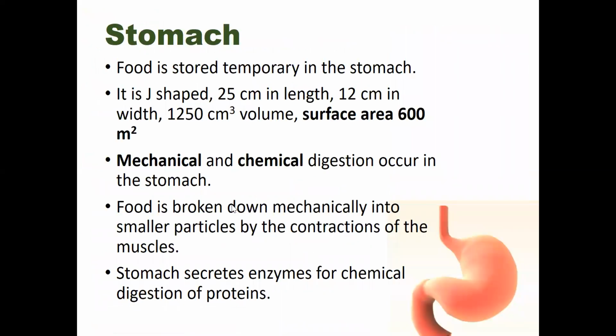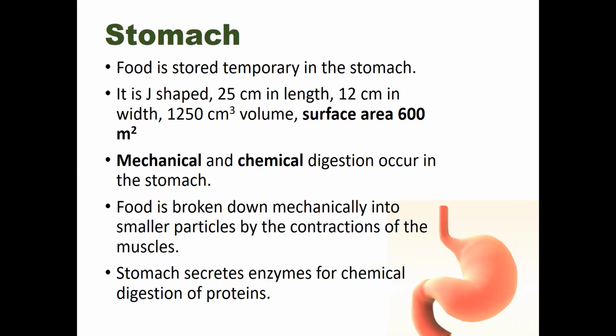And here is the stomach. Food is stored temporarily in the stomach. It is J-shaped, 25 centimeters in length and 12 centimeters in width. Though the volume varies from person to person, the average volume is around 1200 cubic centimeters, and the surface area is almost 600 meters. The stomach is a big organ located between the esophagus and the small intestine.